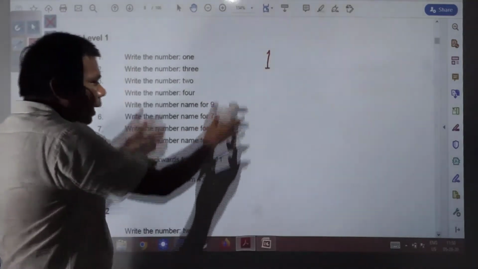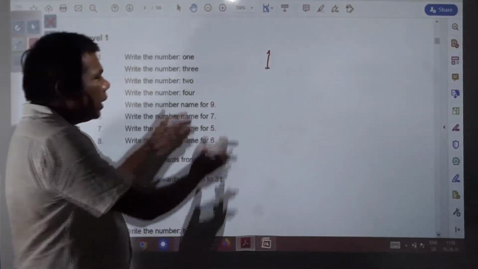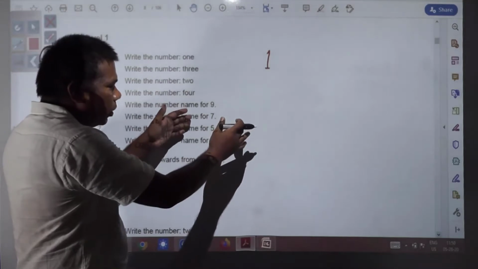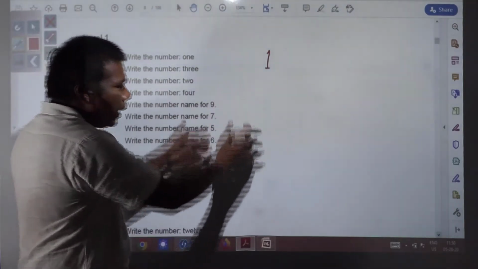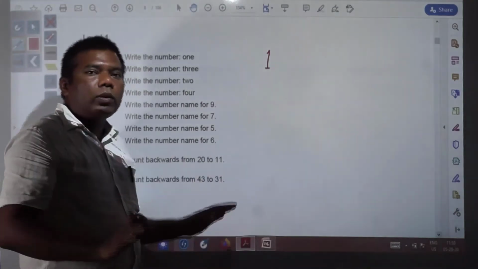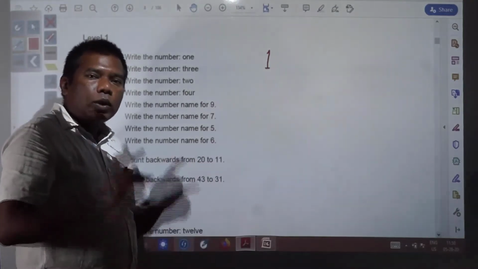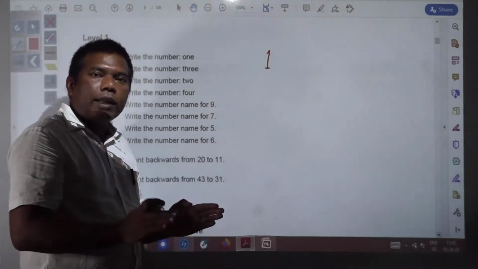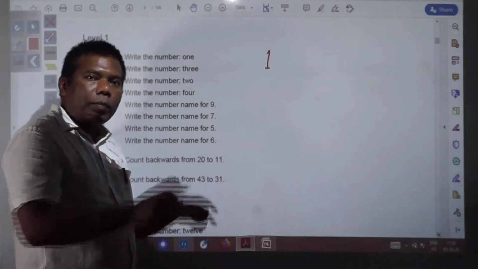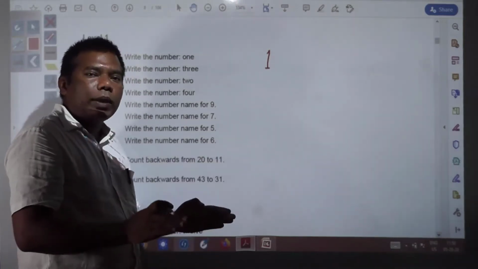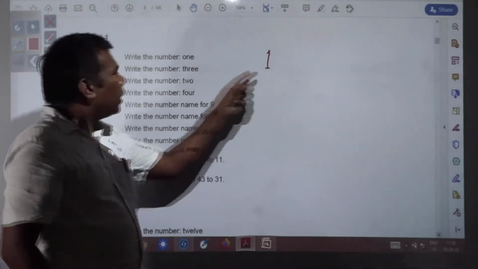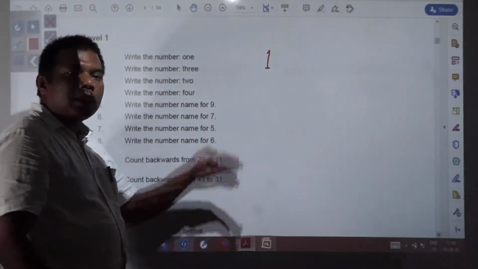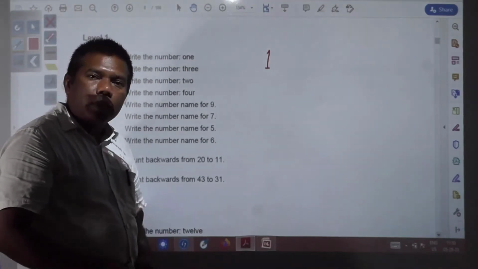What I am discussing now, I am writing over here only for your sake, for making you understand. You need not write like this. You should write properly in your square copy, square page. Question first you write, and then you answer that, right? And all the questions should be solved continuously.